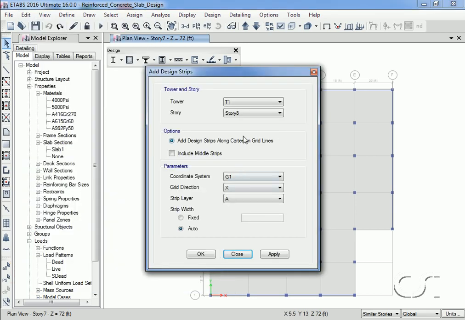We will specify the layout for our top floor, floor 7, and the strips will be added along the grid lines. Make sure to check the Include Middle Strips option. If you were doing a post-tension slab, you would probably leave this option unchecked. The first strips that we will add will be added in the X direction for layer A. Typically, there are 2 principal layer directions. We will let the program automatically determine the strip widths.